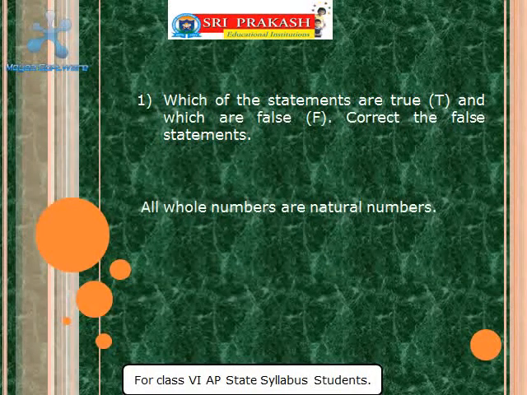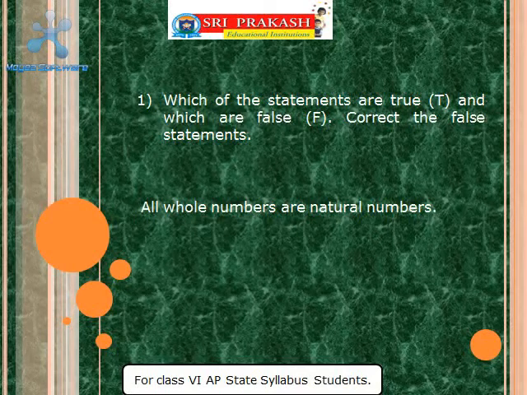Now, next statement. All whole numbers are natural numbers. Let me repeat the statement. All whole numbers are natural numbers. This statement is false.